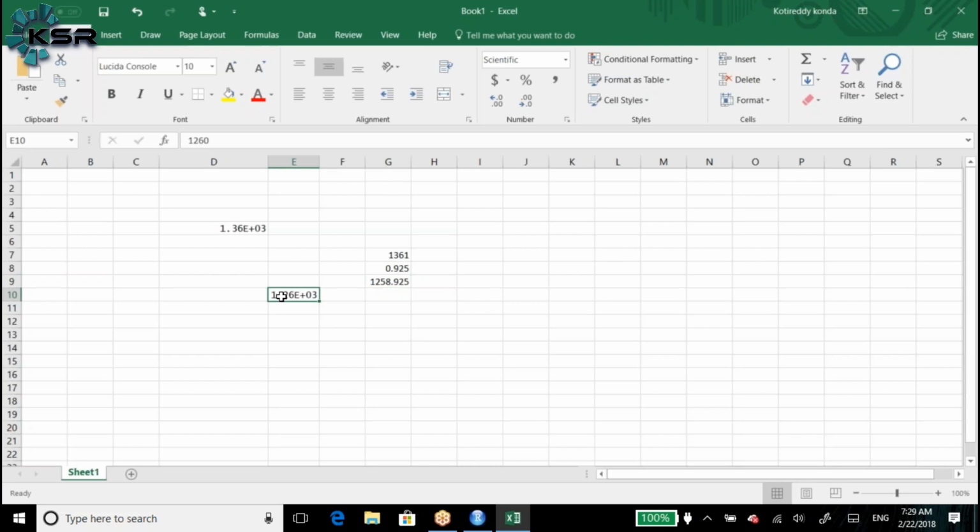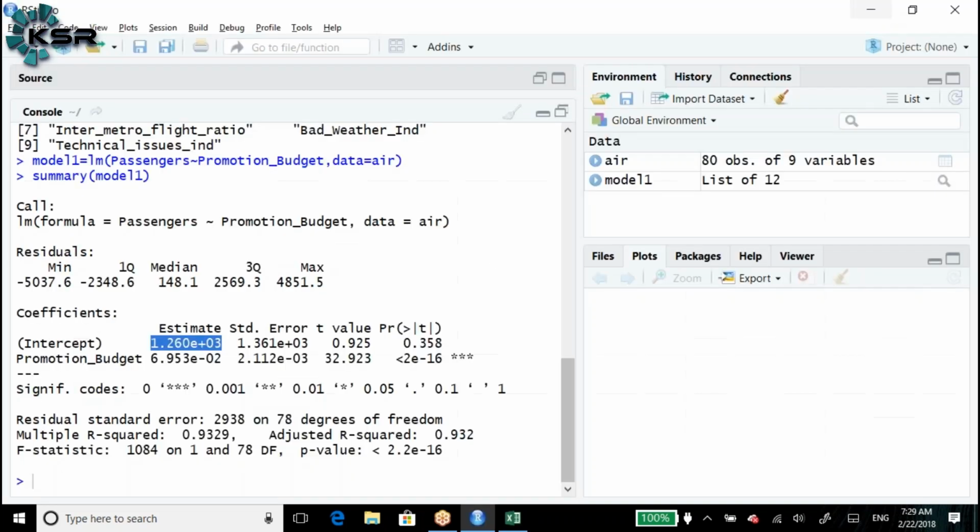It may be rounded to 1260. Clear? Everyone is clear? How do we get the estimated value? The same way for promotional budget also: standard error times t value. You will get almost the same estimated value.